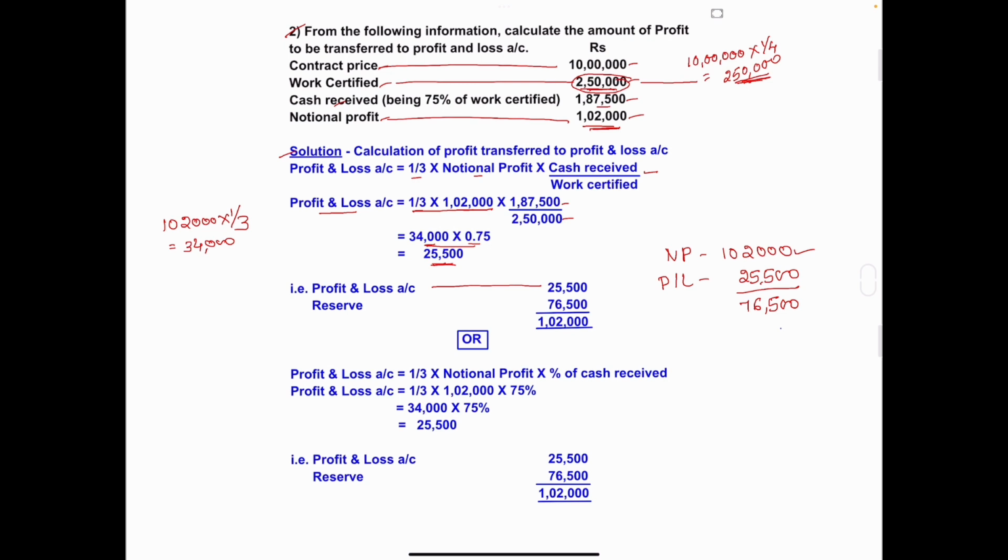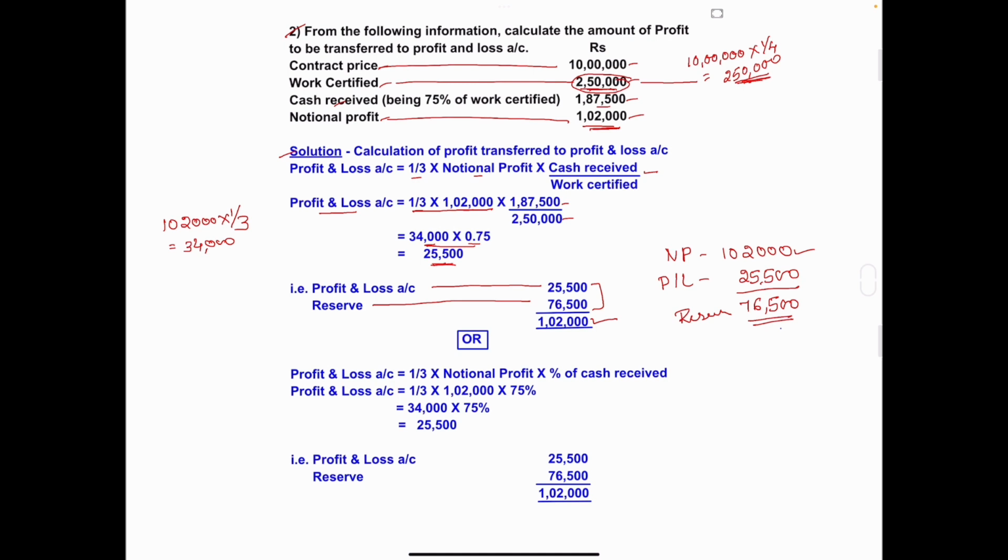76,500. Understood? From 1,02,000 minus 25,500, we'll get 76,500. This is transferred to reserve. So right here, reserve 76,500. And total of these two, we will get 1,02,000. That is total notional profit amount.